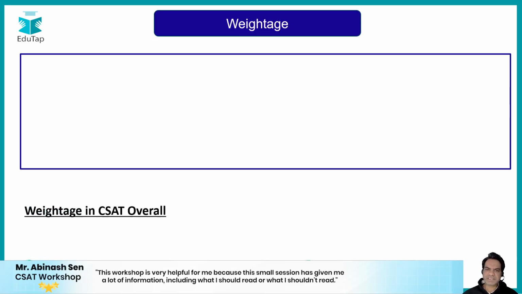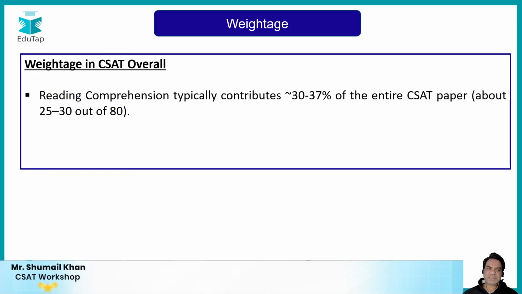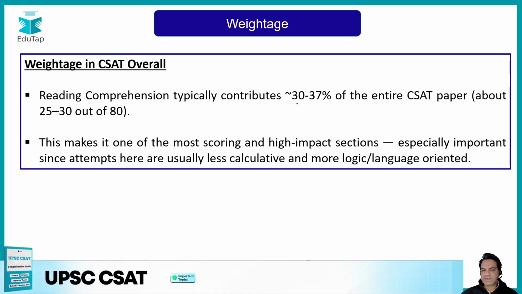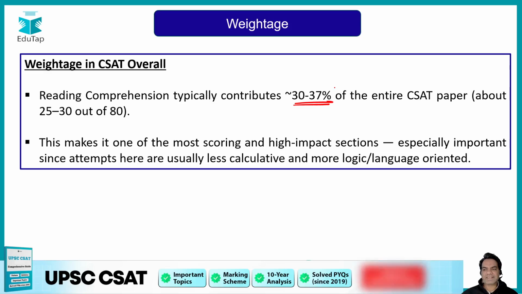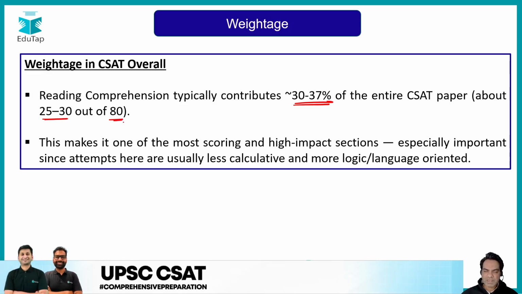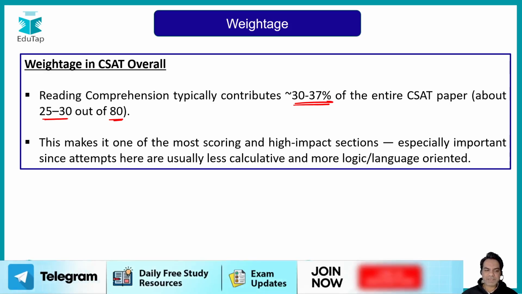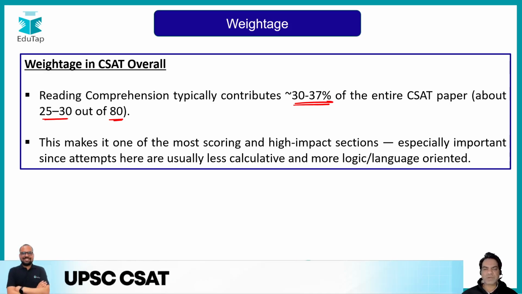Guys, what is the weightage for comprehension? Overall weightage in CSAT is, guys, reading comprehension typically contributes around 30 to 37% of the entire CSAT paper, which is about 25 to 30 questions out of the 80 questions given to you in the exam. This makes it one of the most scoring and high impact sections in the exam, especially since attempts here are usually less calculative and more logic and language oriented.